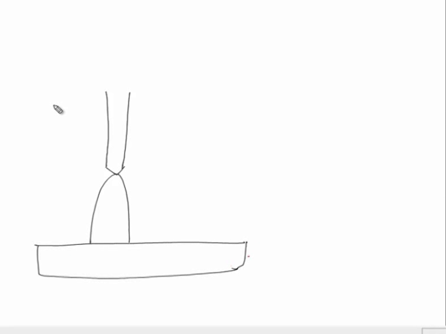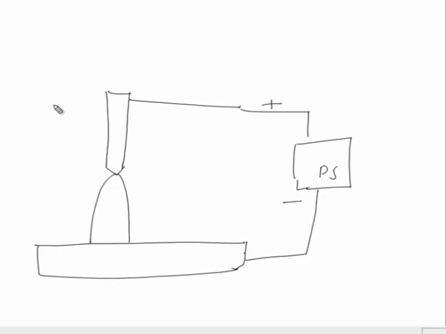So, if we see in this schematic diagram the normal case, when there is no arc blow, how the electromagnetic fields are established. Say this is the welding arc and this is the base metal connected to the power supply, PS, with the positive terminal connected to the electrode and the negative terminal to the base metal.